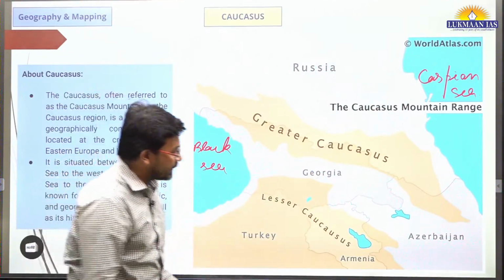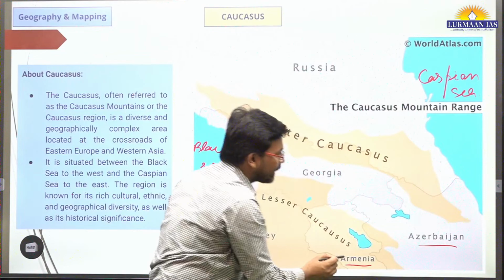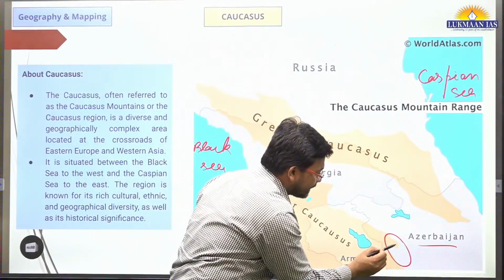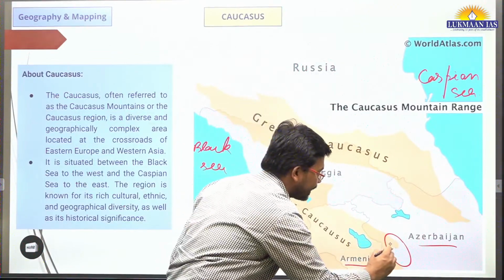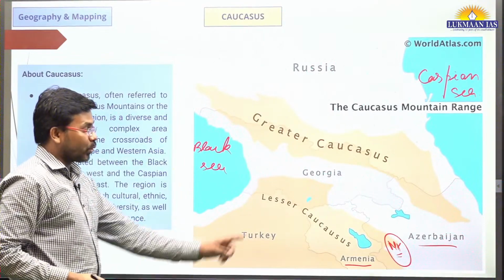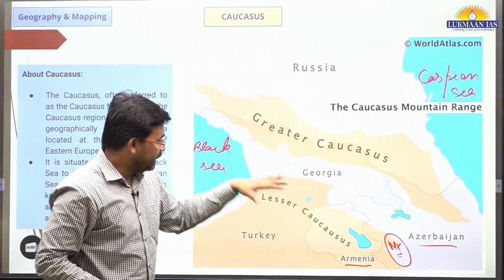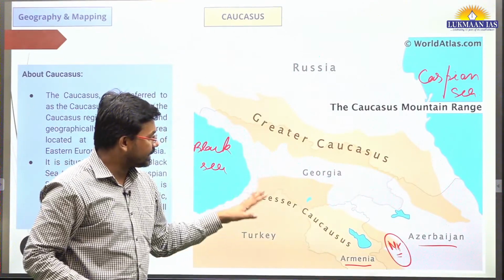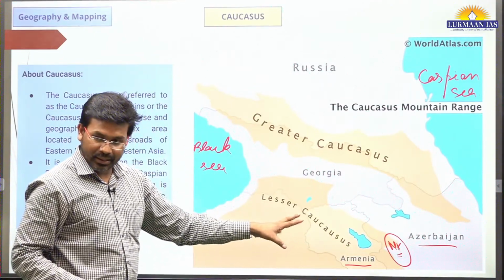Azerbaijan and Armenia are in news because of the conflict in the Nagorno-Karabakh region. That region is over here. I'm just writing NK, which means the Nagorno-Karabakh region. It actually falls in the Lesser Caucasus because the entire Armenia is part of Lesser Caucasus.